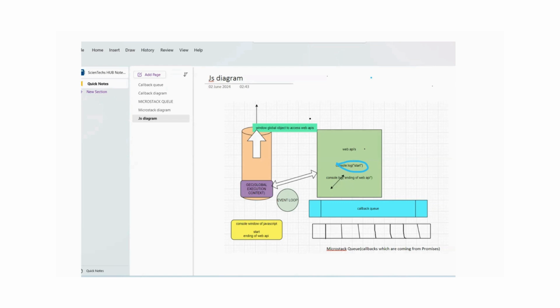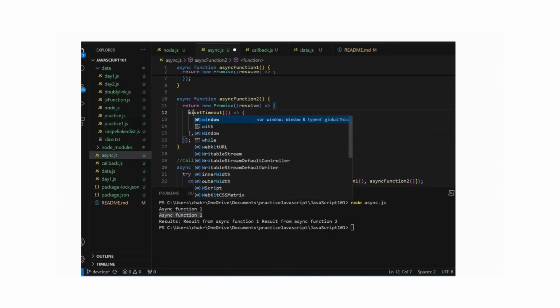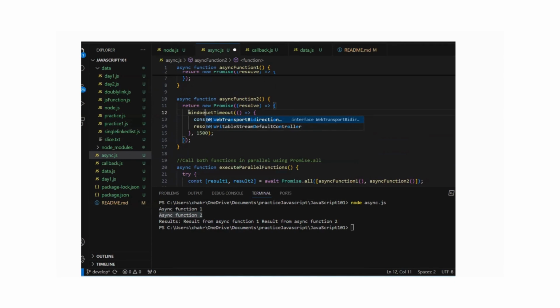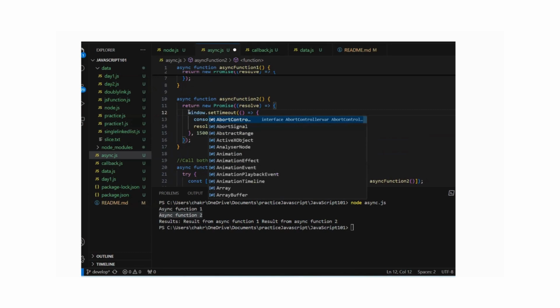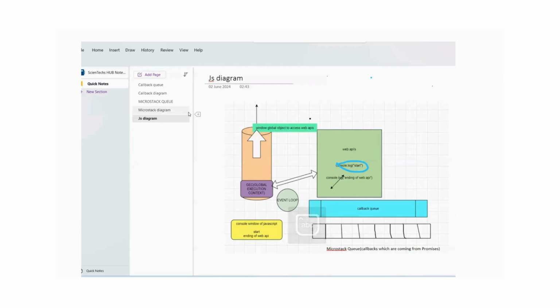How we are doing it? We are doing it by introducing one global window object. So window is a global variable which is already declared inside the JavaScript library, and we are using the window. So that means in this case, the moment we are doing the setTimeout, before that we have to write window dot setTimeout, right? But we do not need to write the window thing because this is globally handled. The moment we are calling some web browser functionality, this window automatically or by default gets called, right?